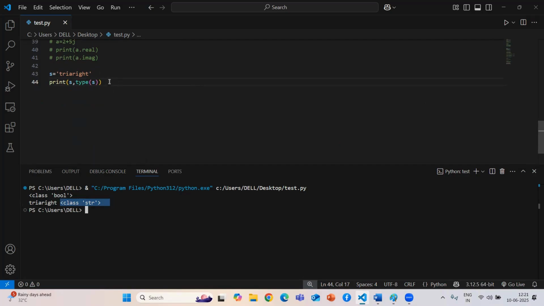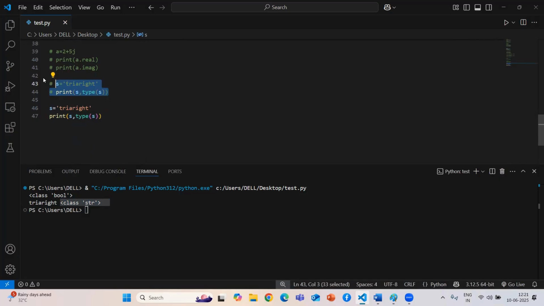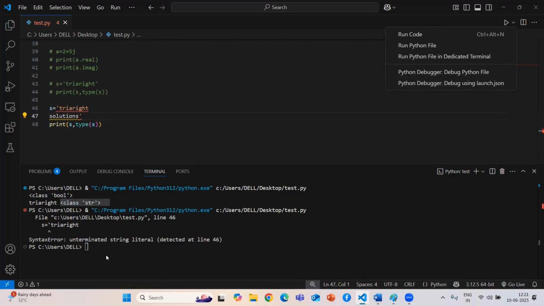Guys, if I want to print try solution on different lines, see, my requirement is to print try, then in the second line solution. So we need to modify this. Just see, if I run this, it gives me a syntax error.